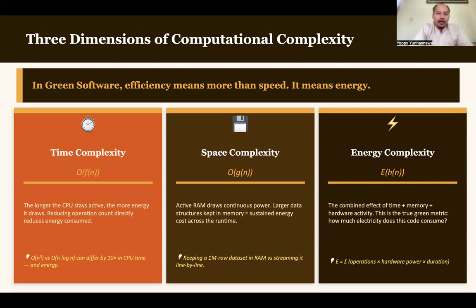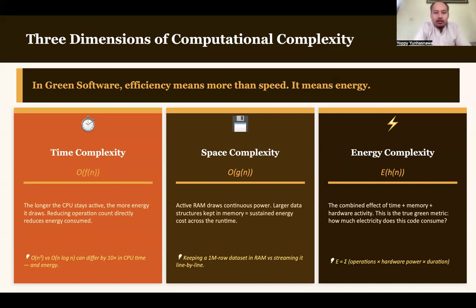Talking about efficiency in software, usually we talk about complexity. In software engineering, we have three types of complexity. Complexity is how we can say whether a software is consuming a lot or a little.